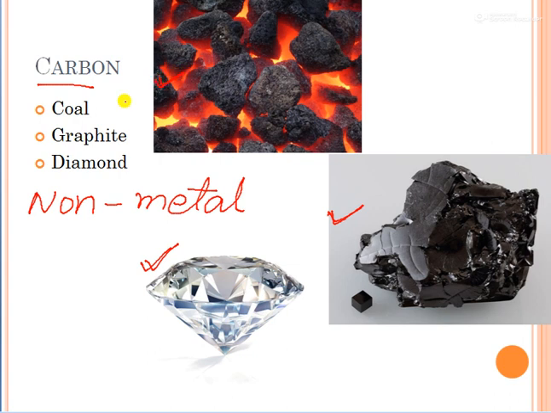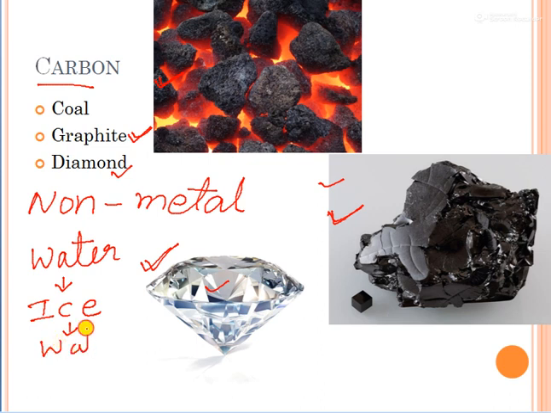Second is graphite, and third is diamond. Carbon is found in three forms, like water is found in nature in three forms. First is ice, second is water, that is the liquid form, and third is water vapor.